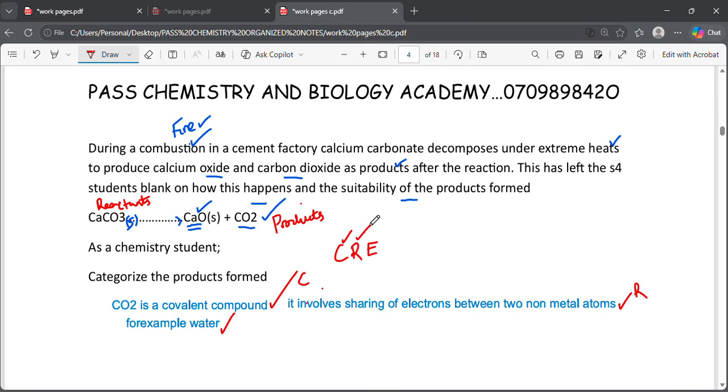Simple like that, and it is done. So here, that's how you're going to get all your 3 scores on item 2, part A. If they ask you to categorize, you give the category, the reason, and the example. Hope we are clear and you have understood.